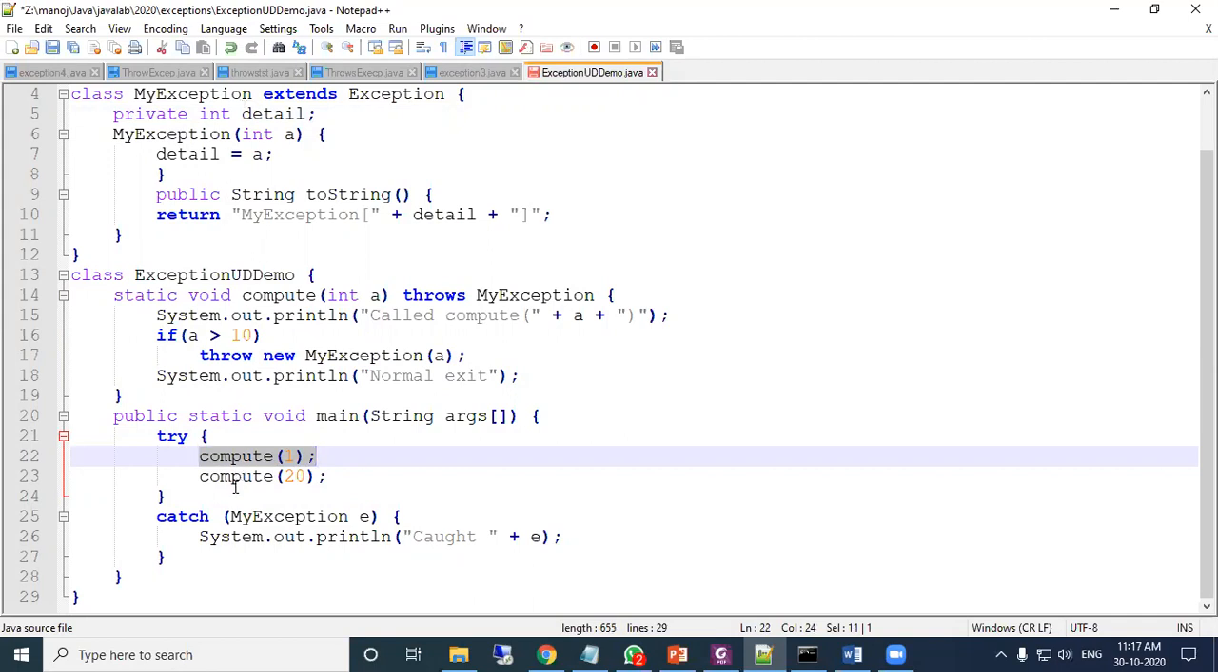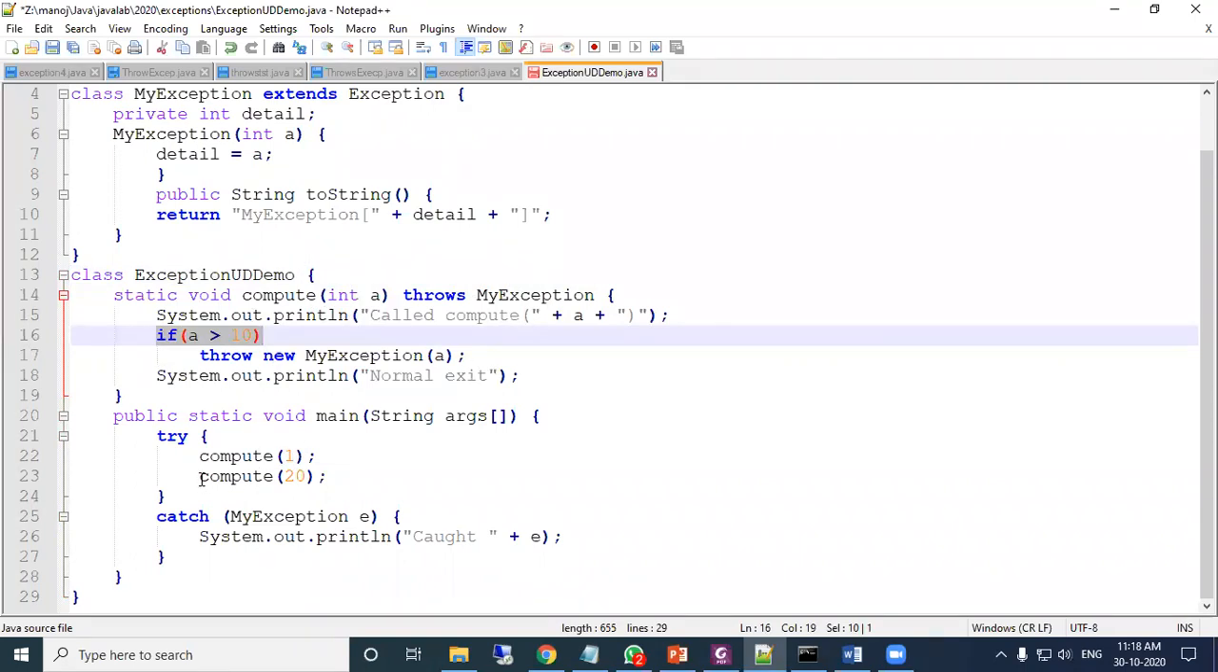The compute method is inside the same class here. See, this is your class where the compute method is there. So the compute method is called here, and to the compute method we have sent 1. One is received by a equal to 1. Okay, then it will print called compute 1. The message will come within square brackets. The output will be called compute within parentheses 1. So if a greater than 10, the condition is false. So this throw will not execute, and the normal exit message will come.